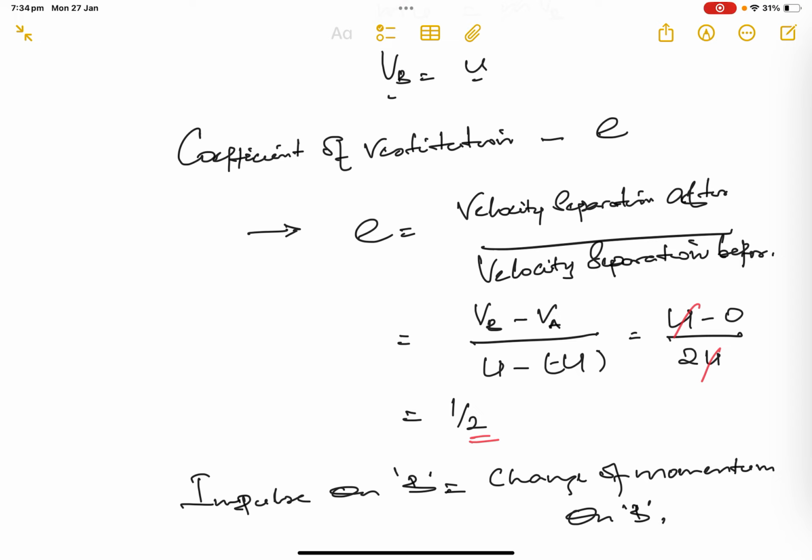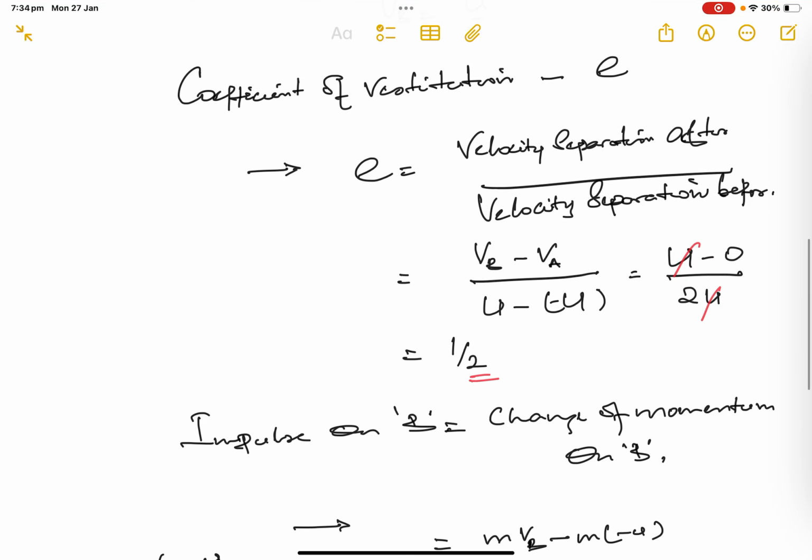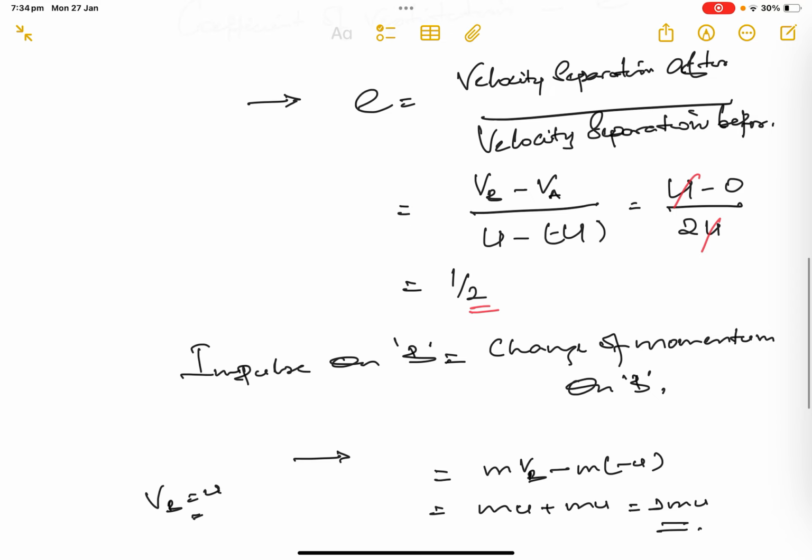So vB is u, vA is 0 because A came to rest after the collision. And the denominator, u minus minus u, plus, is 2u. The 2u cancels out. You get 1 on the top and the denominator is 2, so half. So the coefficient of restitution is half. That is one of the proofs we've been asked to prove, which we have done.